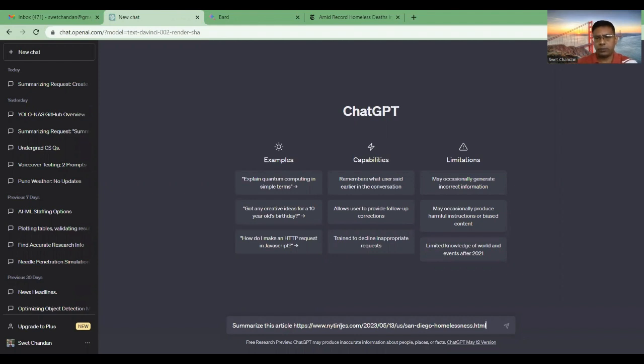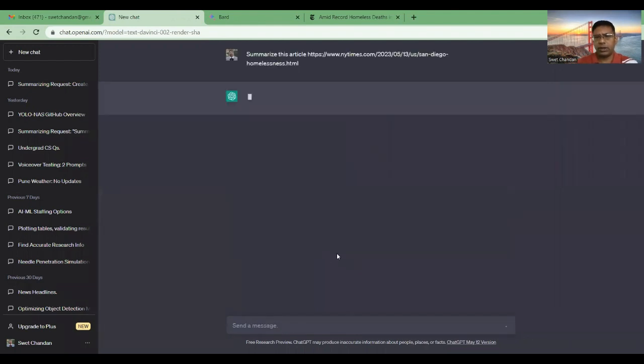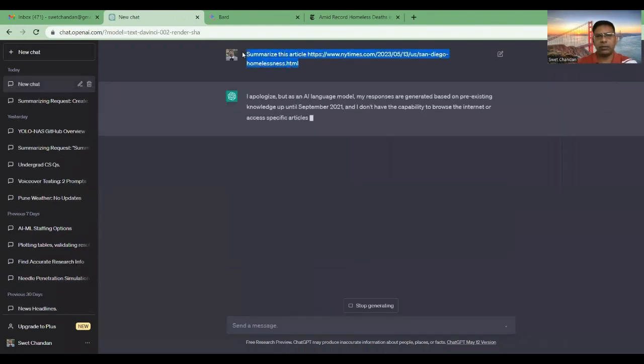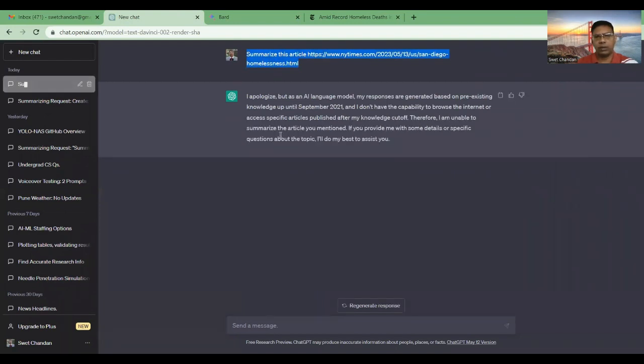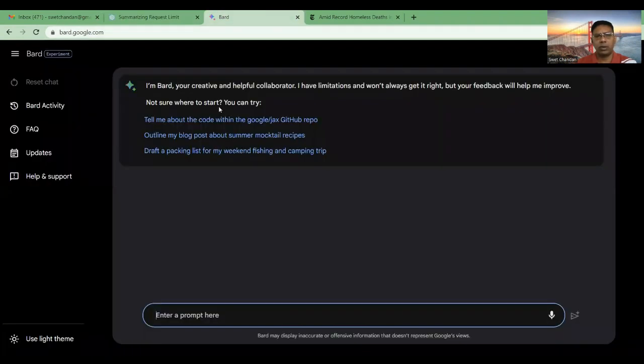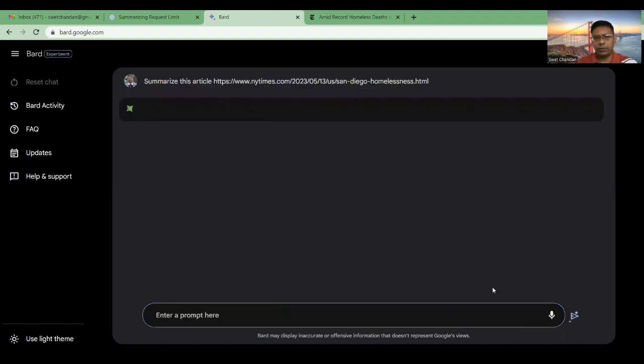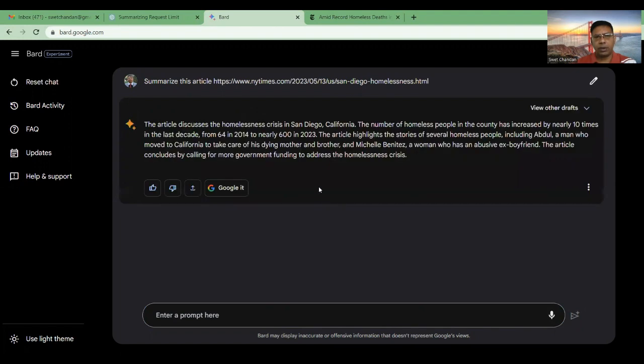Okay, so we're asking ChatGPT, and the same thing we are writing here. It is saying, I apologize, but as an AI language model I can't. After September 2022, I have no access to the internet. So let's see whether BARD can do it. We are in Google BARD, and yes, it summarizes the article.